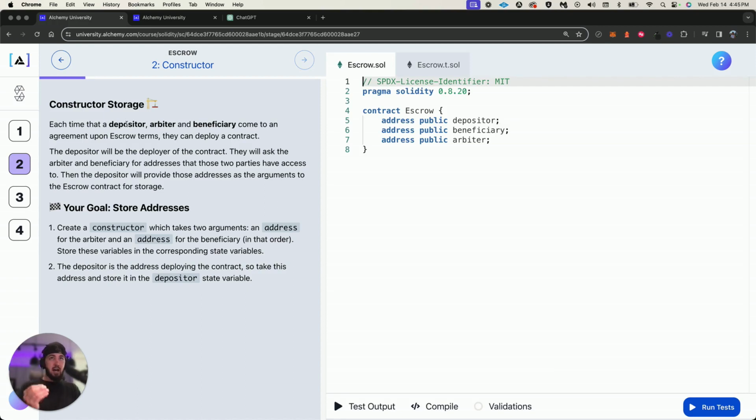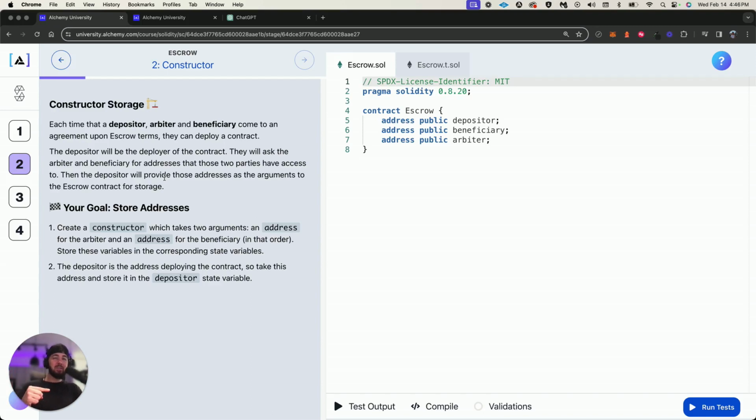Constructor storage time. Each time a depositor, arbiter, and beneficiary come to an agreement upon escrow terms, they can deploy a contract. The depositor will be the deployer of the contract. They will ask the arbiter and the beneficiary for the addresses that those 2 parties have access to. Okay, so the depositor, let's say I'm selling you guys something, or you guys are selling me something. Person A is the depositor.